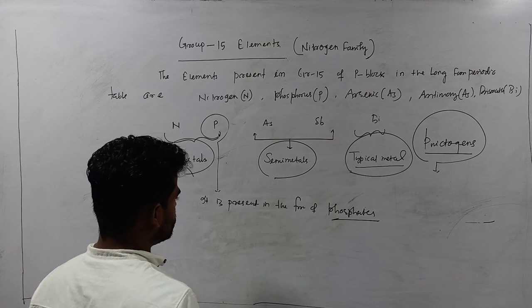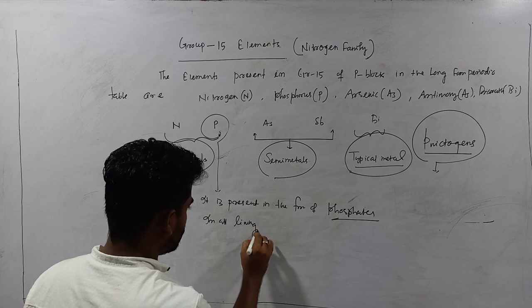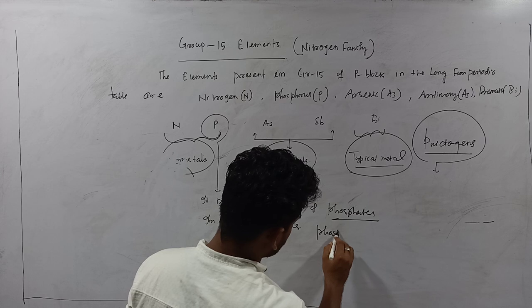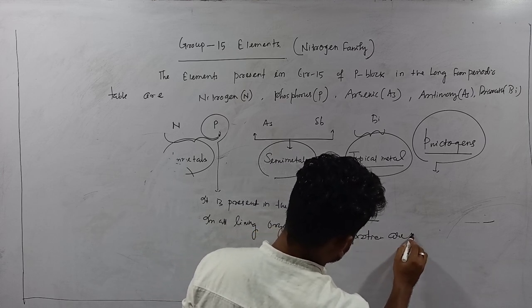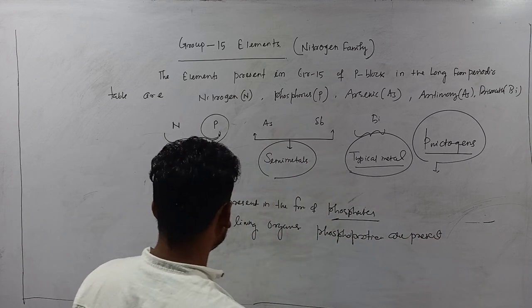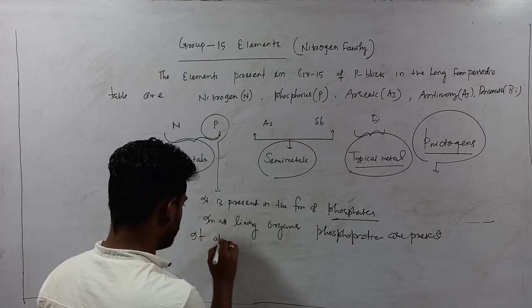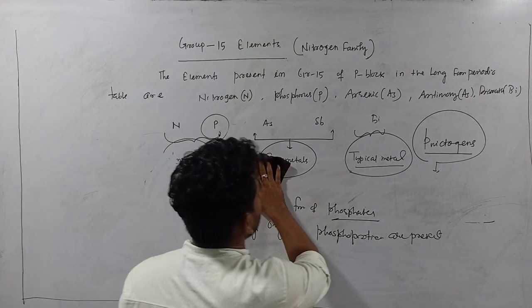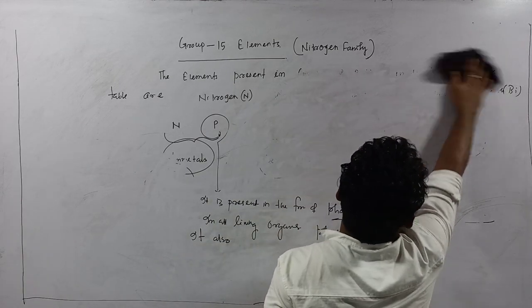In all living organisms, phosphoproteins are present containing this phosphorus. Next, it also occurs in the form of apatite.